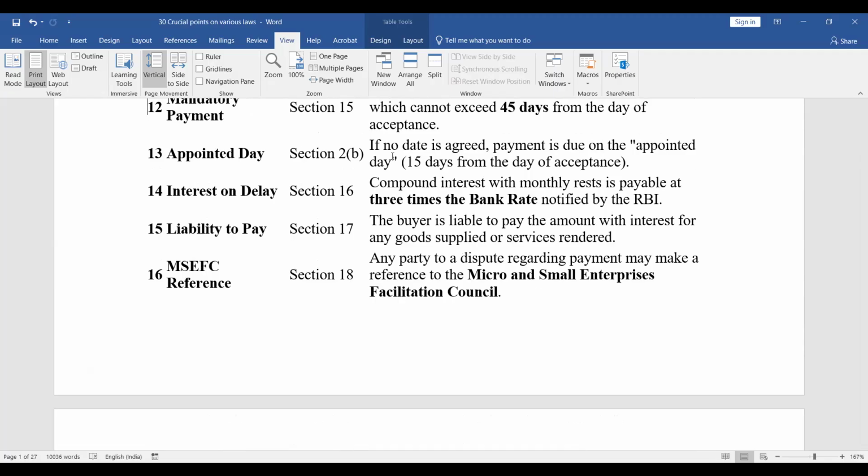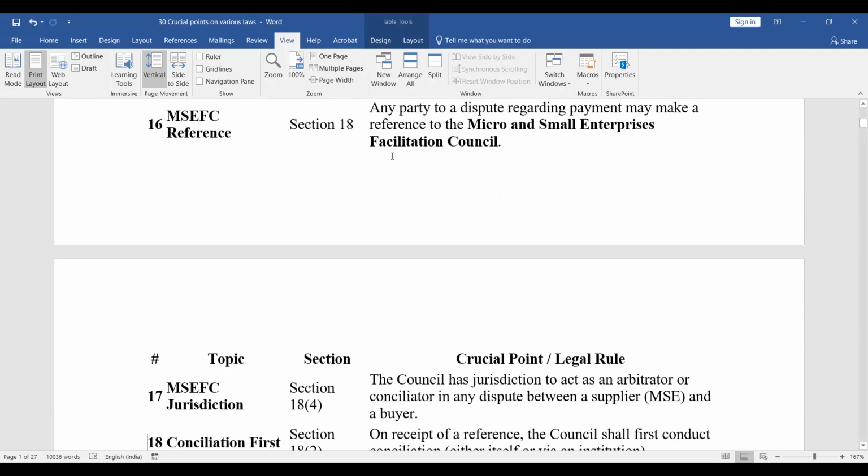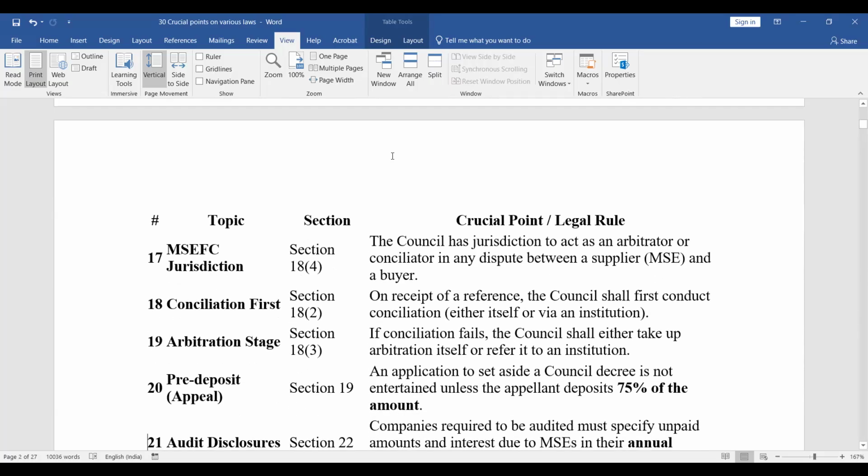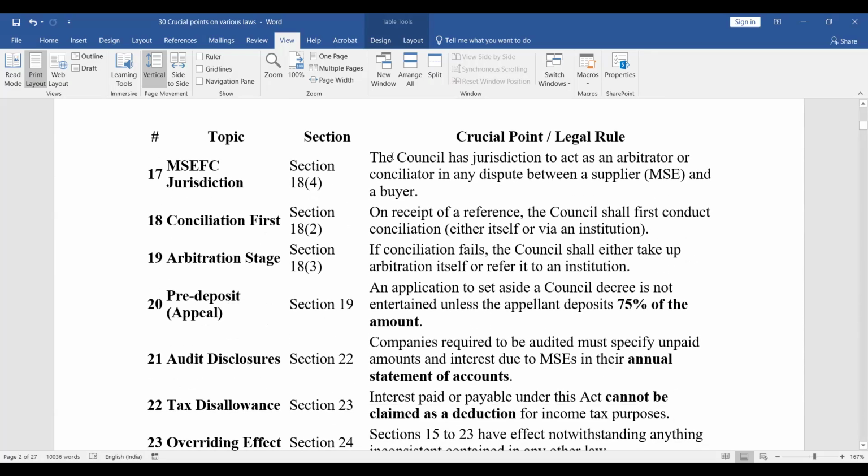Section 18 talks of reference to the Micro and Small Enterprises Facilitation Council. If there is any dispute regarding payment, any party to the dispute may make a reference to the Micro and Small Enterprises Facilitation Council. MSME jurisdiction, Section 18(4). It says the council has jurisdiction to act as an arbitrator or conciliator in any dispute between a supplier and a buyer.